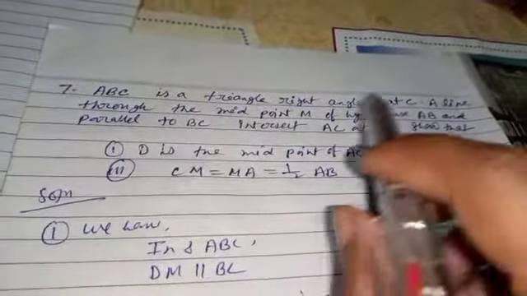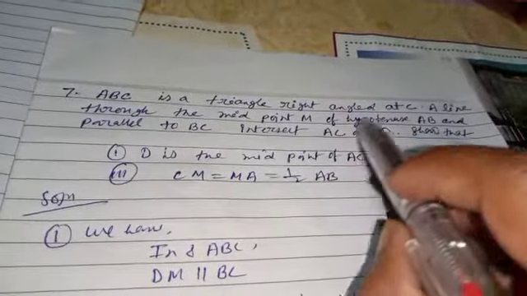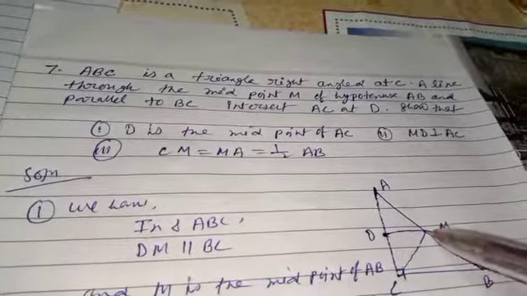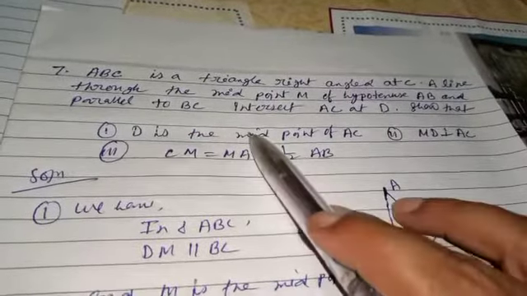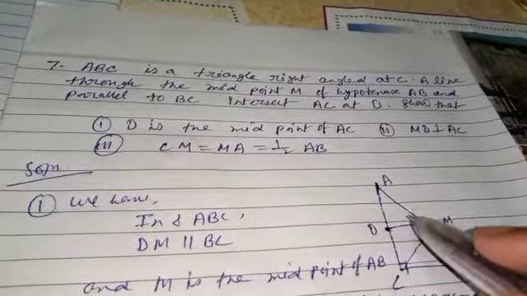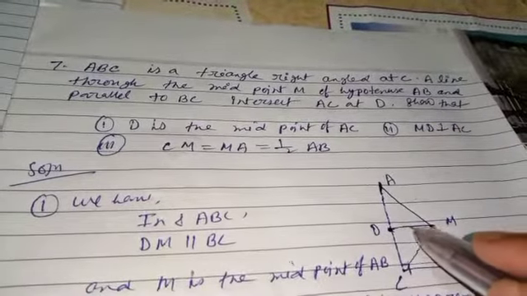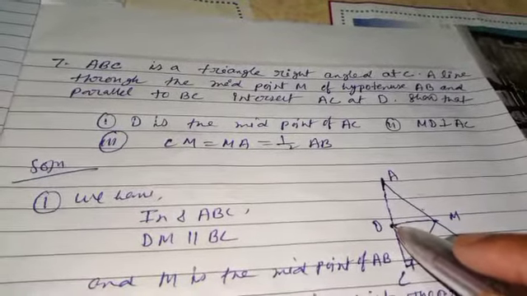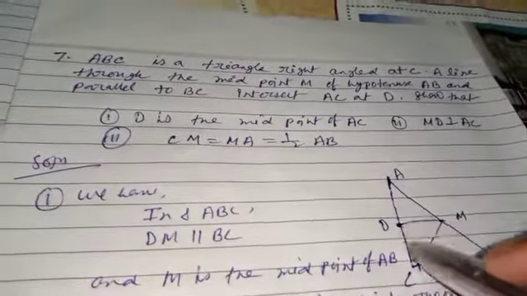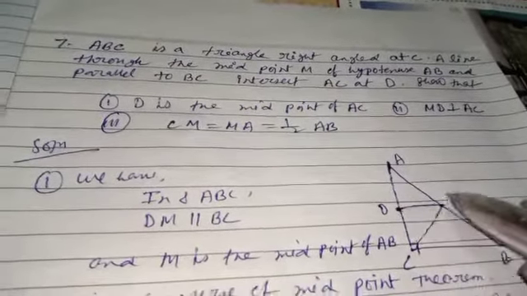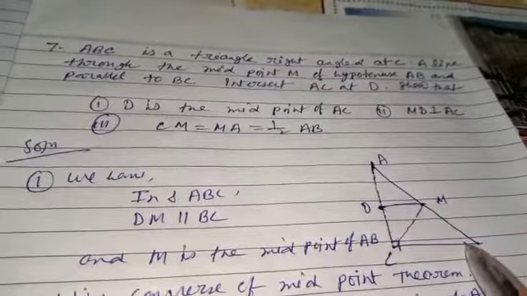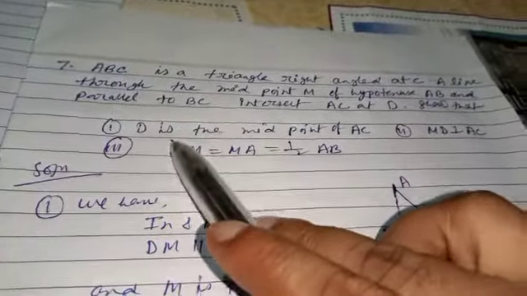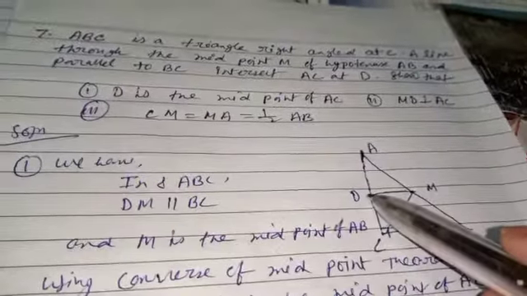Now, a line through the midpoint M of hypotenuse AB. That means M is the midpoint of AB, because AB is the hypotenuse here, and parallel to BC intersects AC at D. If you draw this line here, it will intersect AC at D, and also it is given that DM is parallel to CB. First one, to show that D is the midpoint of AC.